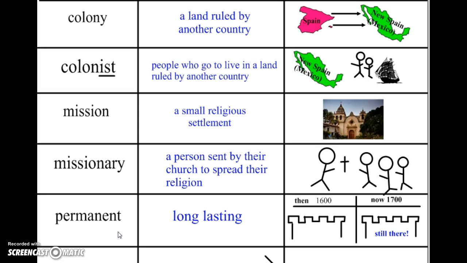You'll notice that there's other words on this page. Those other words, Civil War, guerrilla warfare, we're going to talk about those when we talk about New France. So you only need to do these 5 words today or tonight. And remember, do your best on the pictures. Please make sure you have the definitions written down correctly. And please, please, please pay close attention to colony and colonist, mission and missionary. Think about which one's a place and which one's a person.